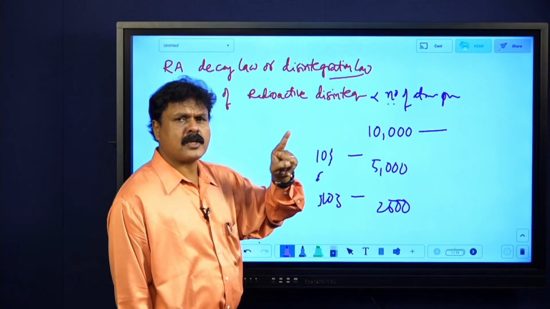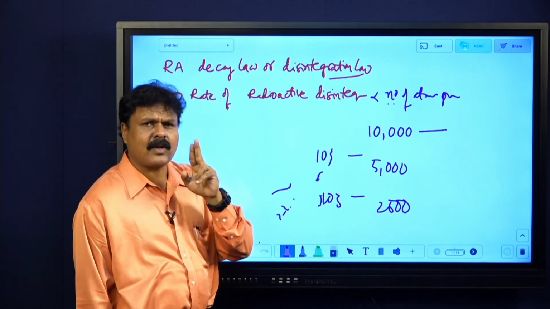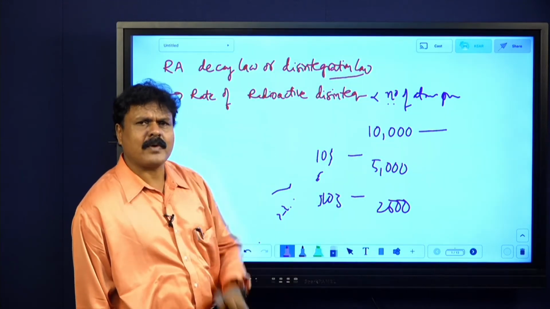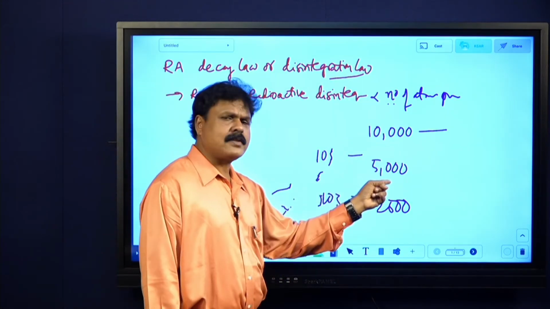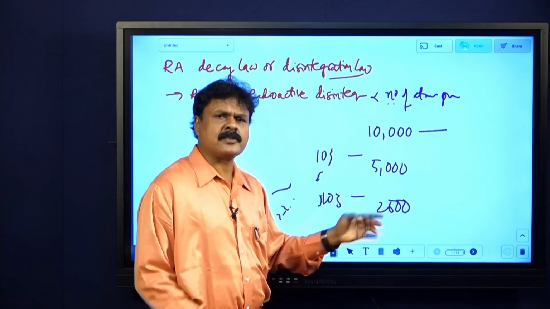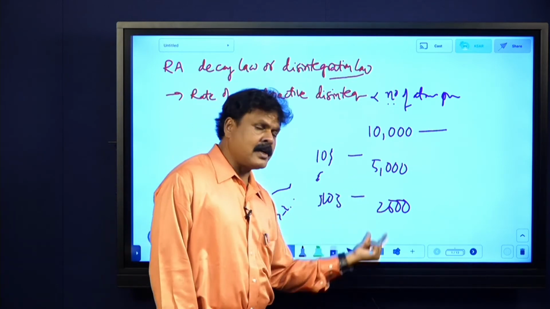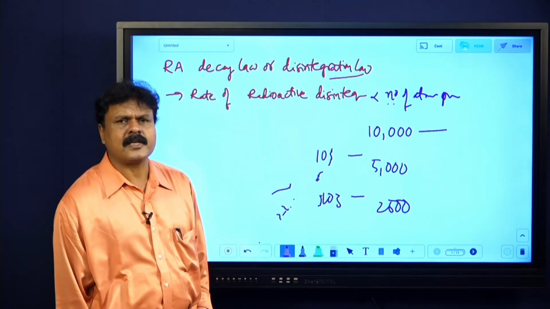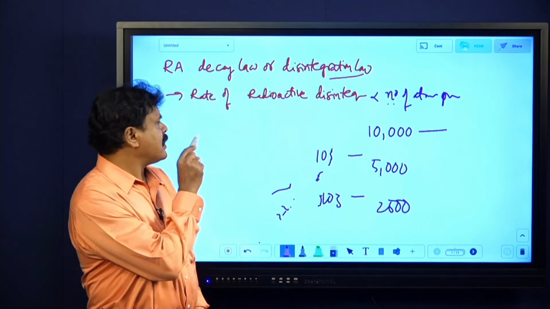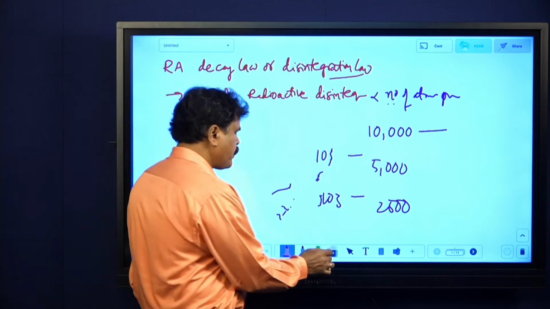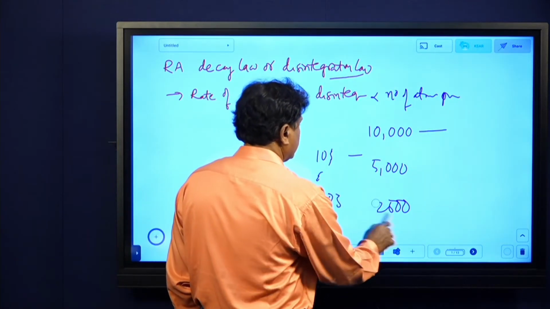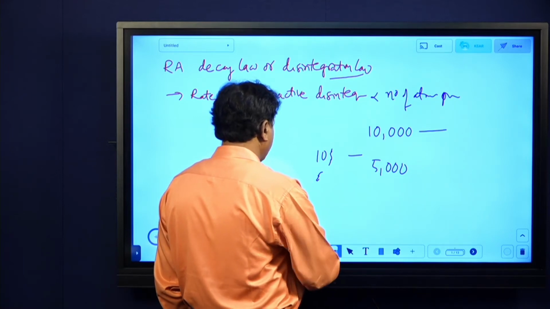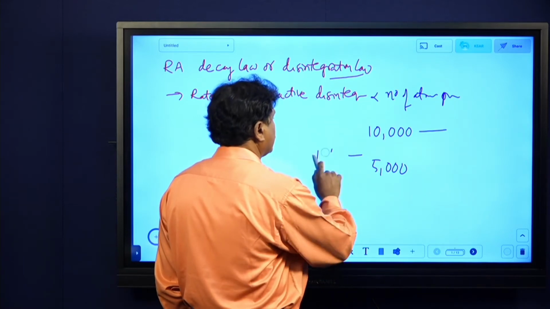If it were proportional to the initial number, you would never have radioactivity; in only 2 half-lives it would be over. 10,000, 5,000, next also 5,000 means it's over. But in reality, it takes infinite time for all the atoms to disintegrate. So that is the meaning: the rate of radioactive disintegration is directly proportional to the number of atoms present in the sample, or the number of nuclei present in the sample at that instant.